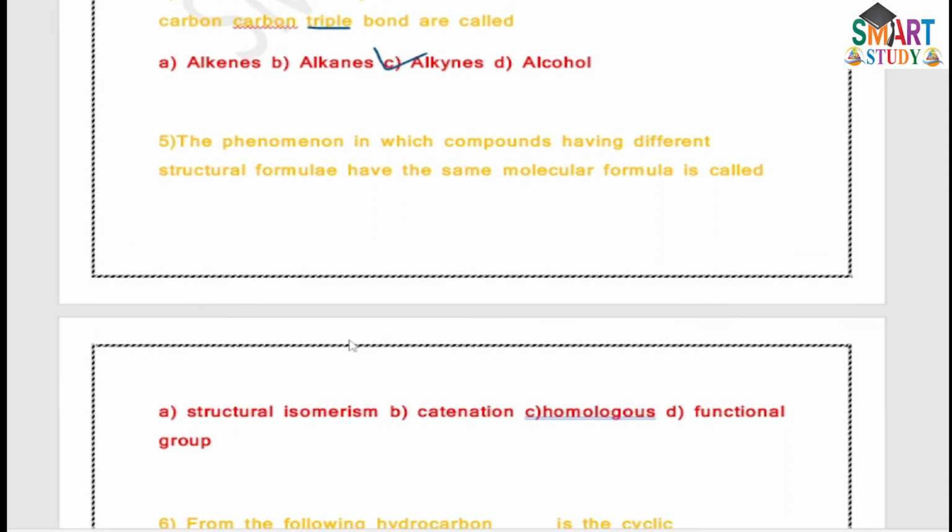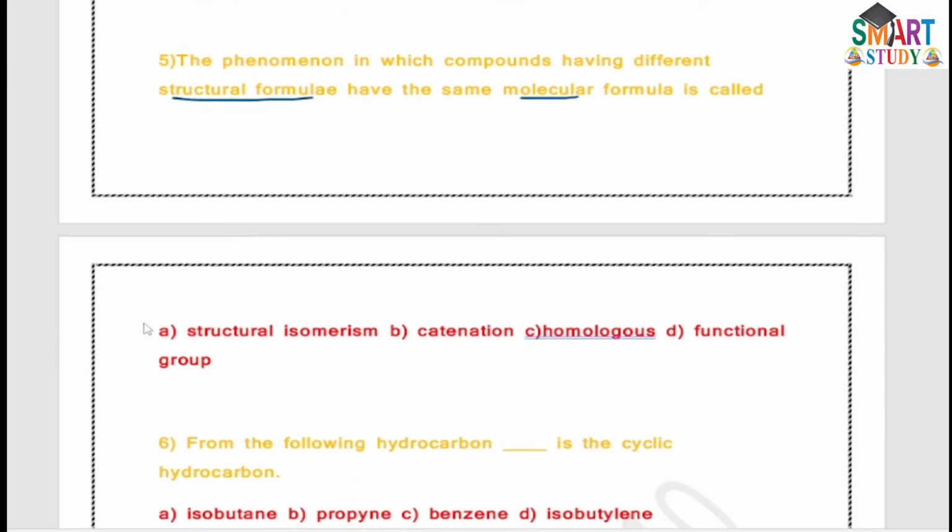The fifth question: the phenomenon in which compounds having different structural formulas have the same molecular formula is called isomerism, meaning structural isomerism. Option A is correct.